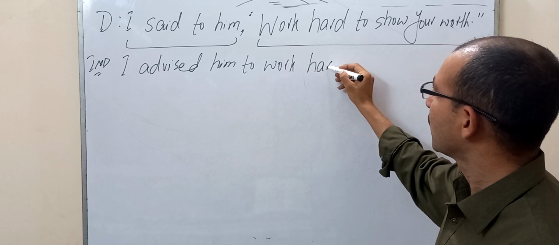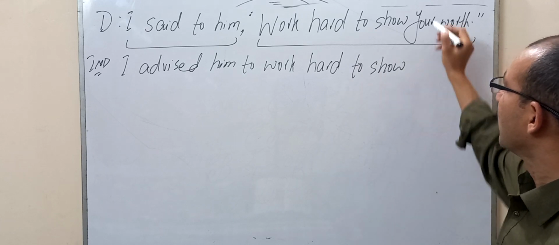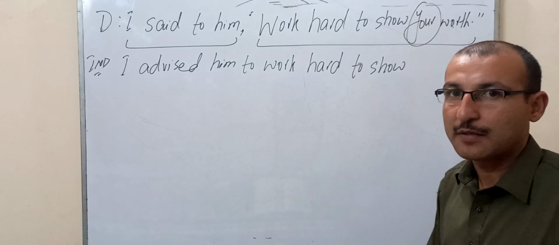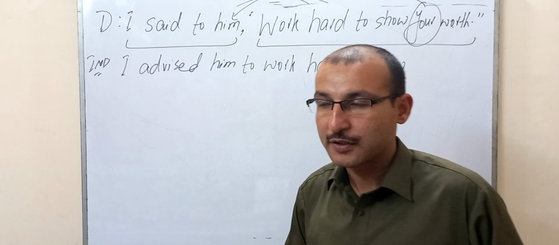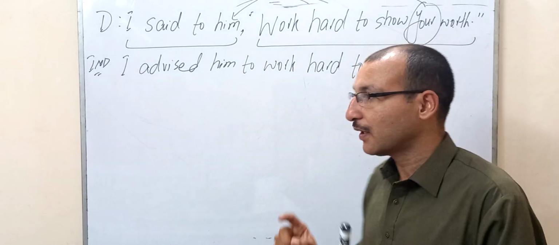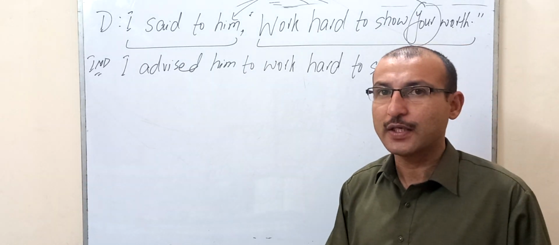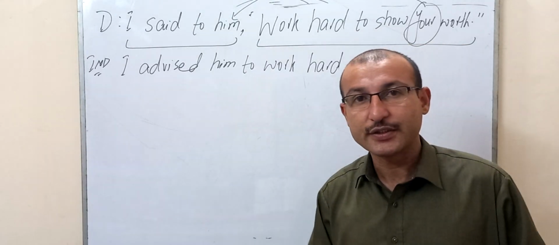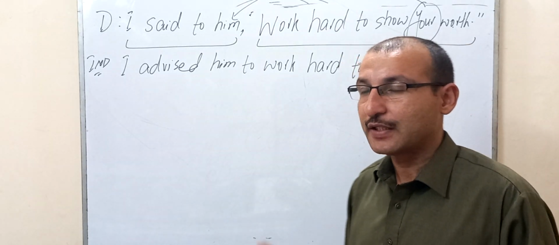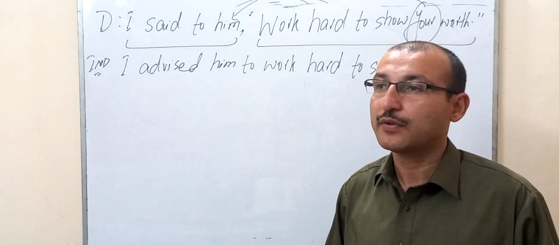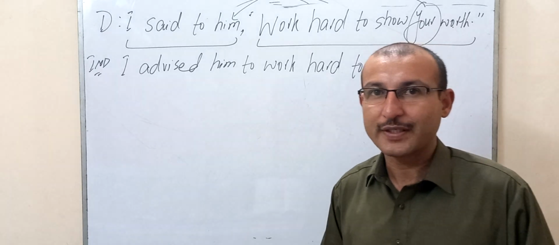Now I will write "work hard to show". Here there is a second person, and the second person changes according to the object of the reporting speech. I told you about the change of pronouns: the first person changes according to the subject of the reporting speech, the second person changes according to the object of the reporting speech, and we do not change the third person in the reported speech.